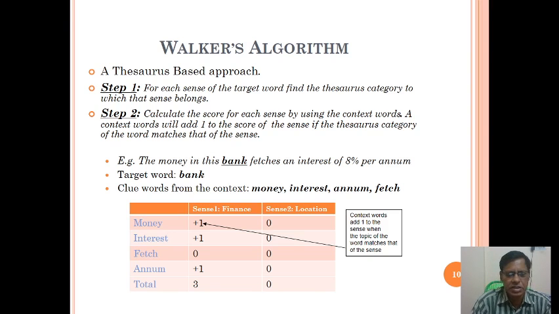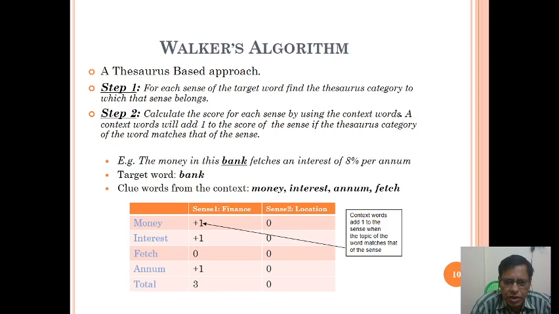For example, consider the sentence "The money in this bank fetches an interest of 8% per annum," with the target word bank. Here it is related to the bank, the financial sense. The clue words from the context are money, interest, fetch and annum.